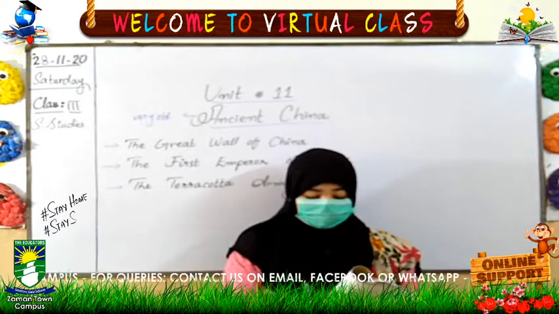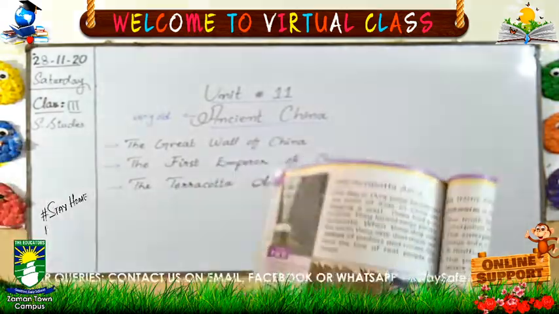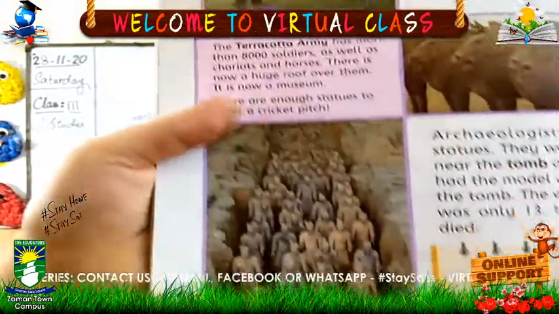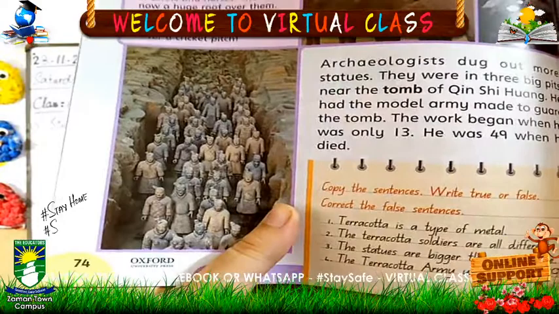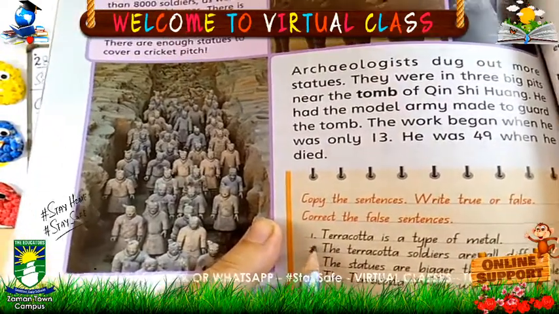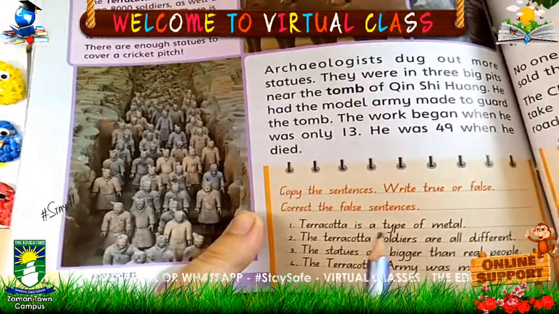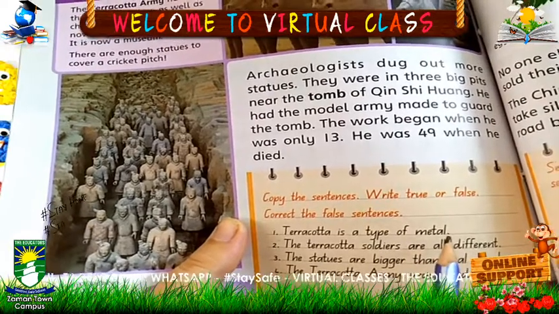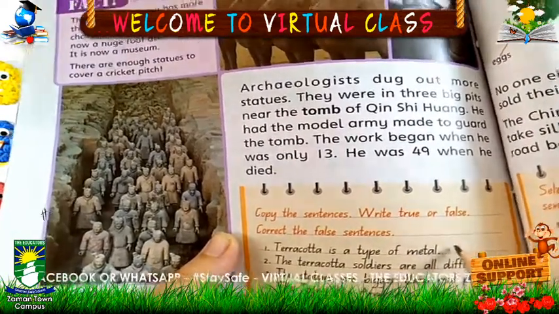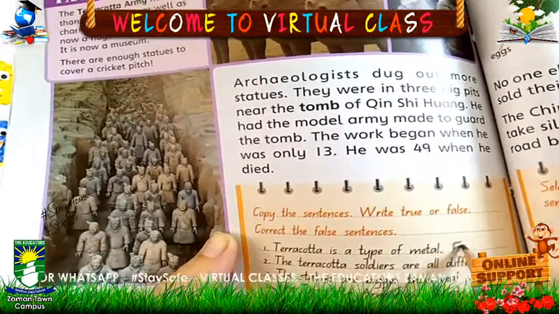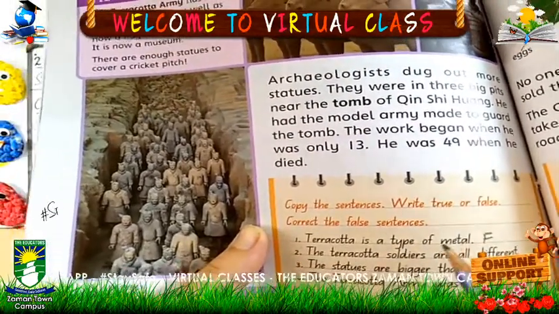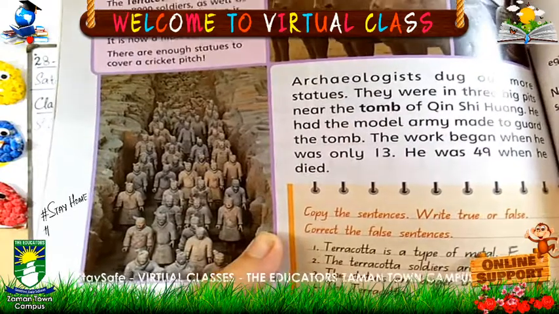Now, here on page number 74, we have true or false. The first one: terracotta is a type of metal. Is it true or false? It is false. Why? Because terracotta is a clay. It is not a type of metal, it is a type of clay.